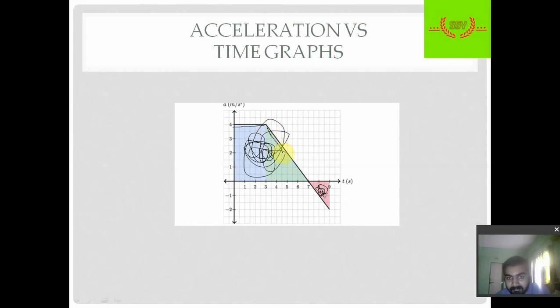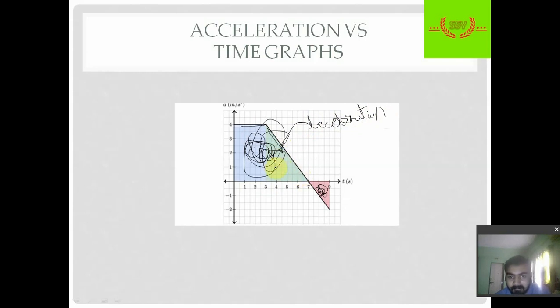Then it starts reducing its acceleration, and this is also known as deceleration. So this decrease in the slope of acceleration versus time is known as deceleration.